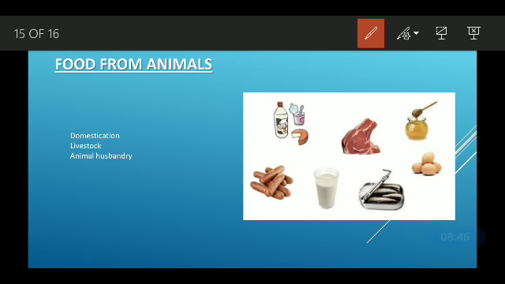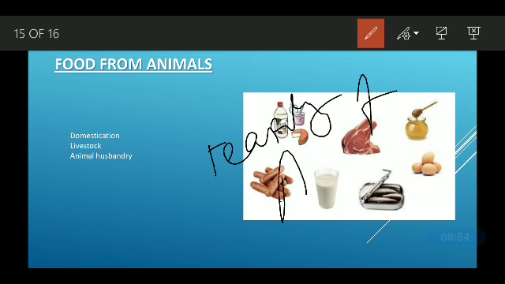Rearing of animals at large scale is called domestication.